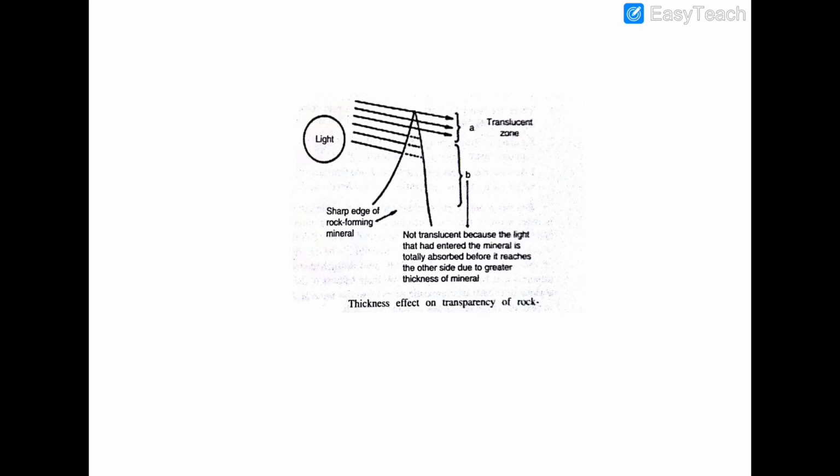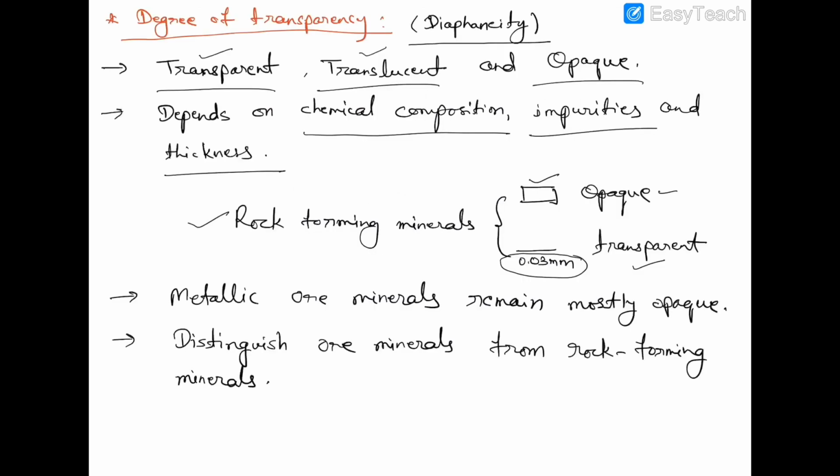Whereas metallic ore minerals remain mostly opaque, whether they are thick or thin. So this physical property, degree of transparency, helps to identify the rock forming minerals and ore minerals. We can distinguish ore minerals from rock forming minerals.